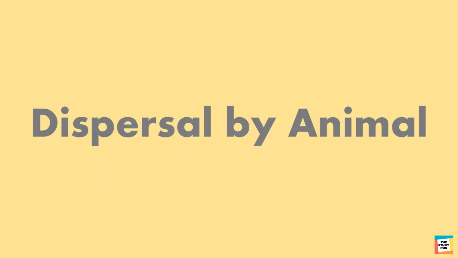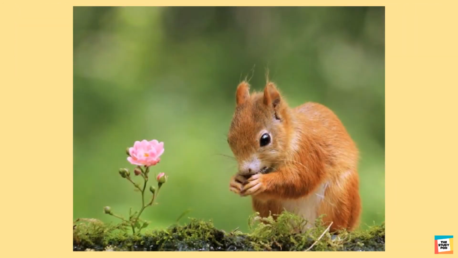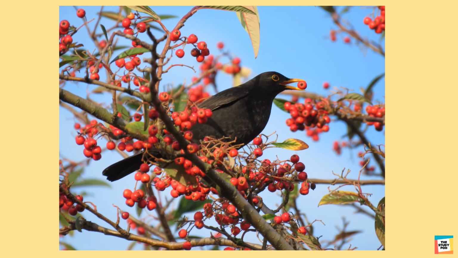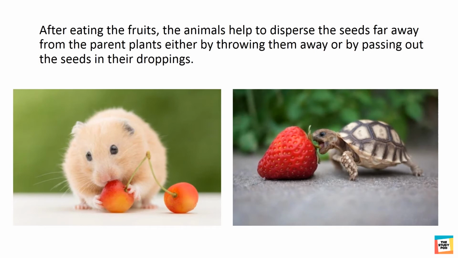Do you like to eat sweet and juicy fruits like mangoes, cherries and papayas? Animals like them too. What happens to the seed of these fruits after the animals have eaten them? After eating the fruits, the animals help to disperse the seeds far away from the parent plants either by throwing them away or by passing out the seeds in their droppings.